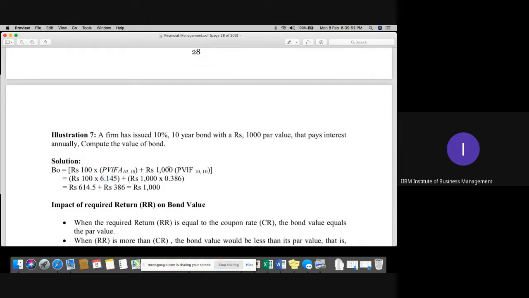And the 1,000 value would be discounted at the 10th year, because that is the amount which you will receive after 10 years. So 1000 into the 10th year PVF factor, which is 0.386. You will add it on, and you will get the total amount of 1000 rupees. The bifurcation of that is the bond valuation. The interest amount you will receive is 614.5. And if the 1000 rupees as of now is not being invested, that amount will become only 386 rupees after 10 years of time.